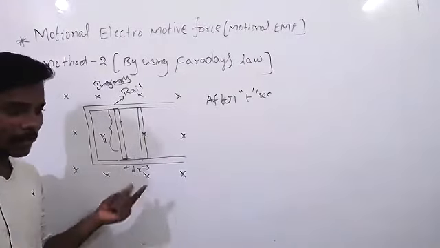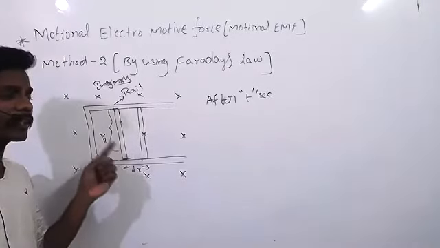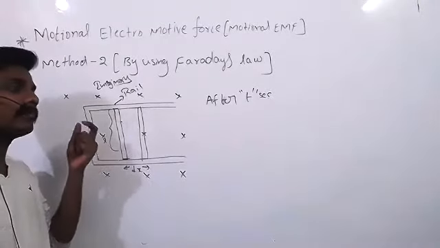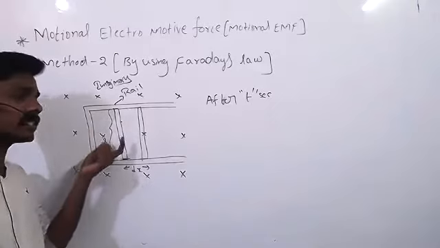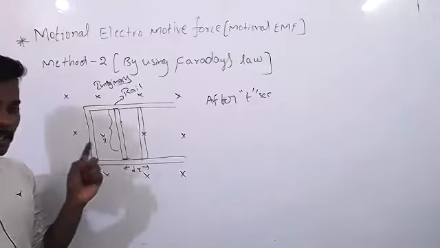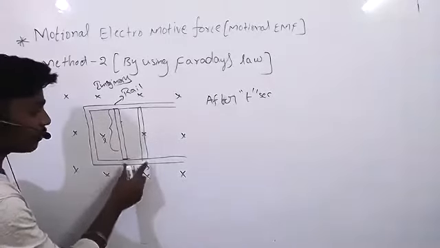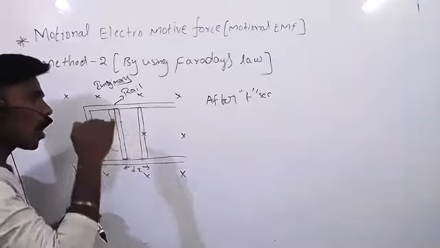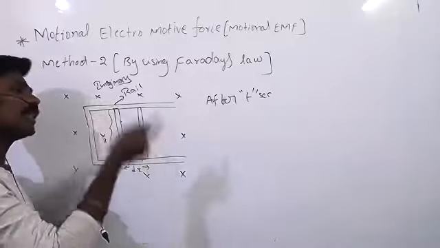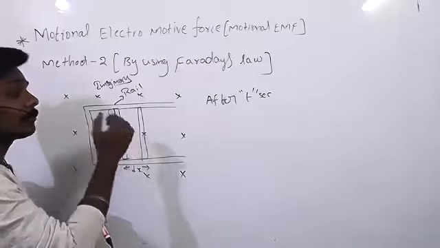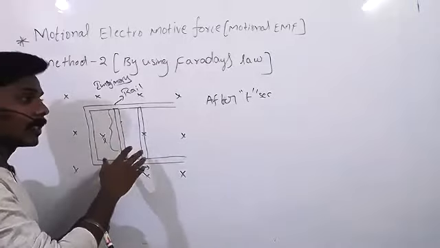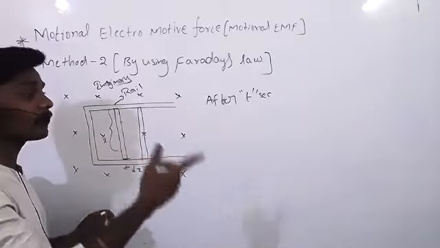Now tell me, is any electromotive force or induced current developed in this? Yes, sir, there is a change in flux now, because it is displaced. When it is displaced, more magnetic lines of force are entering than before. That means there is a change in flux.